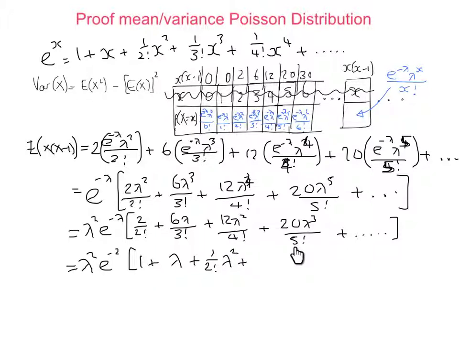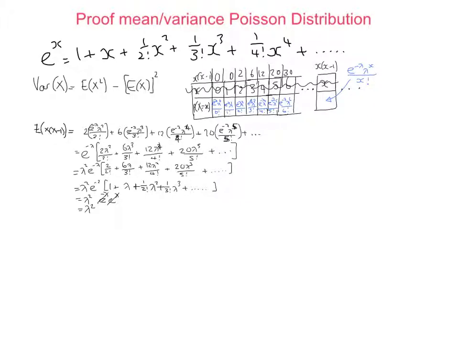Here we've got 1 times 2 times 3 times 4 times 5, and here we've got 4 times 5. So those last two terms are going to cancel with this on the top, leaving this, but a factorial 2 lower than it was before. So 1 over 3 factorial lambda cubed plus and so on. And you will recognise the big thing in the square brackets as being e to the lambda. So we've got lambda squared e to the minus lambda times e to the lambda. That cancels that, and we get lambda squared. Hooray!